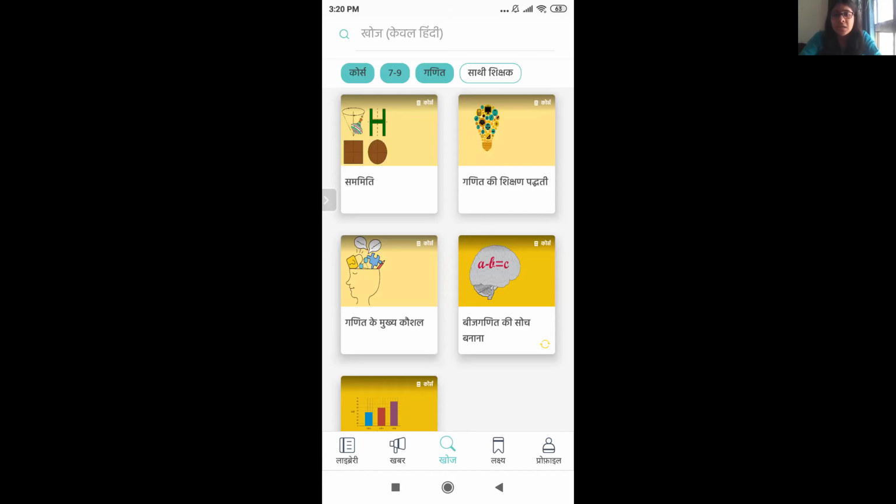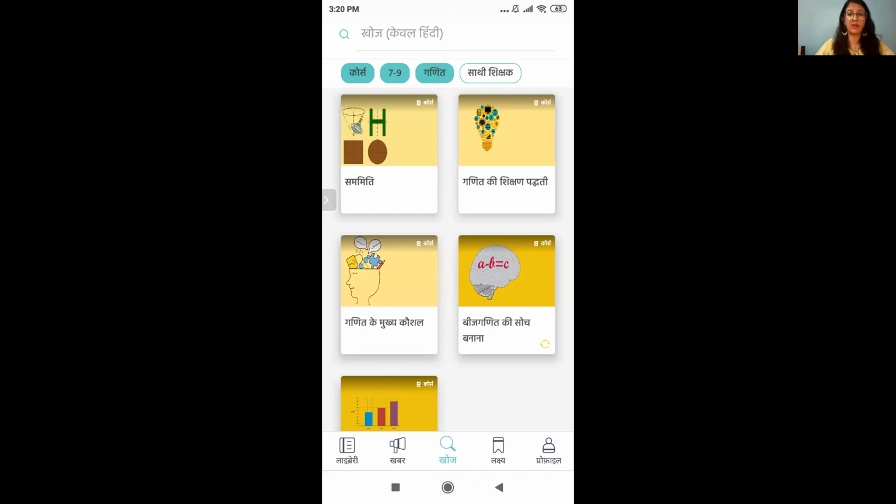Like I said, it is meant for the professional development of teachers. It is for better understanding of teachers. You can look at the topics also. For example, it is Beej Ganit Ki Soch Banana. This is something that is relevant for teachers: how can they build that understanding among the students, and not for the students to watch? So it is targeted at teachers, for teachers to watch.